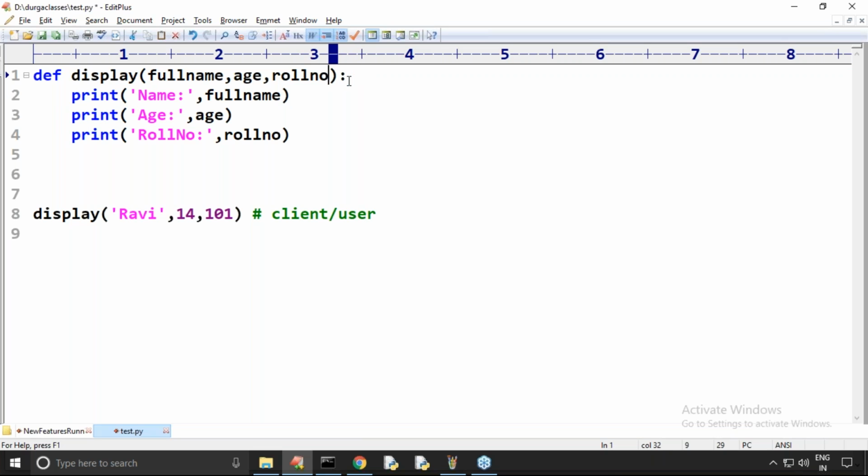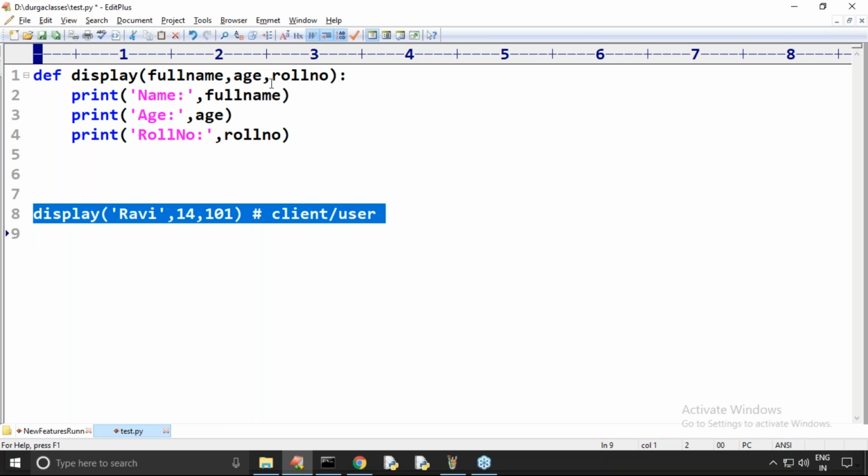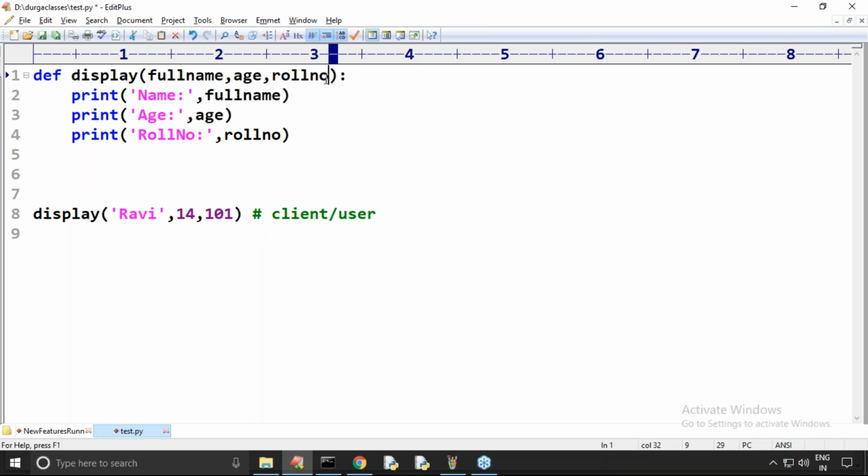If it is not there, some clients may use these parameter names. But if I do it like this, he should call like this only. He doesn't know which parameter names I use internally.